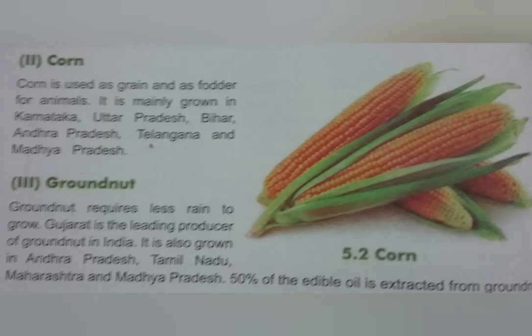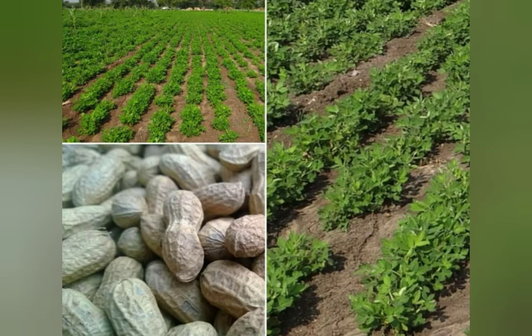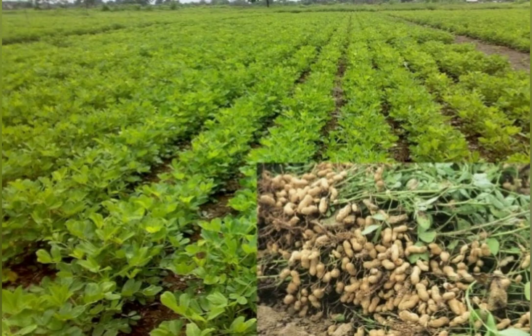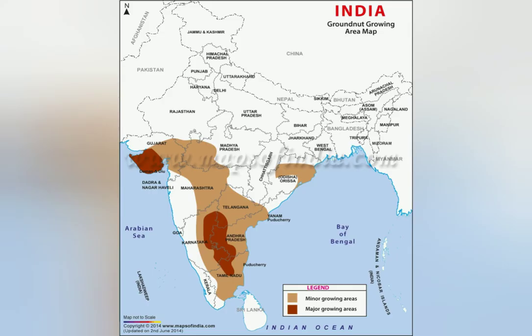The third type of crop is groundnut. Groundnut requires less rain to grow. Gujarat is the largest producer of groundnut in India. It is also grown in Andhra Pradesh, Tamil Nadu, Maharashtra and Madhya Pradesh. 50% of the edible oil is extracted from groundnut.